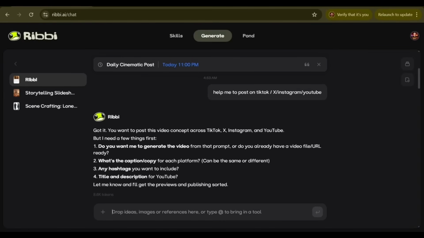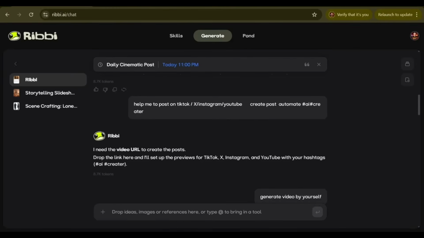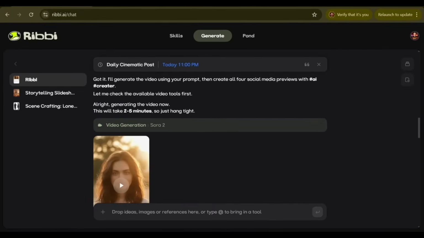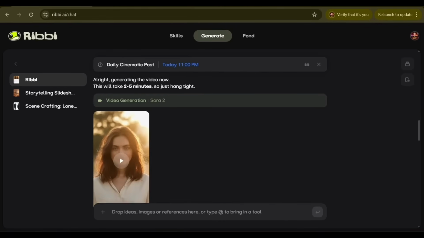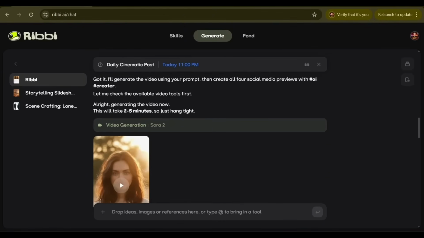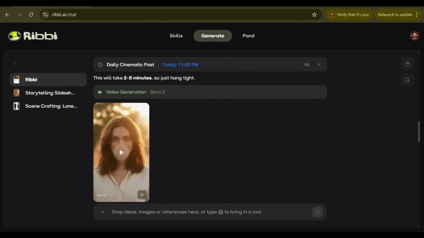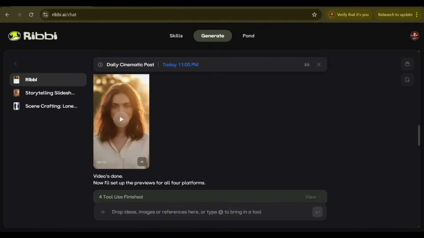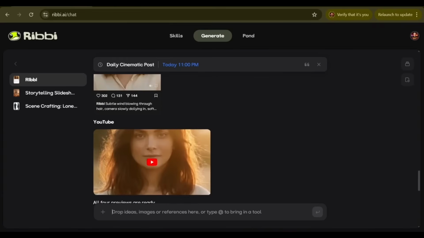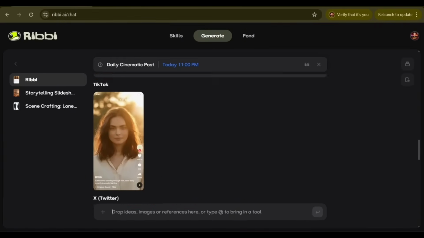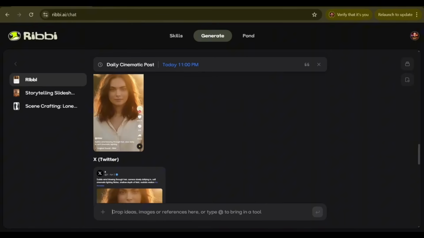Just by creating content, Ribib can instantly help you post it on your social media. Just like that, you can see I have given all our details on this platform. You can check it out, guys. This is what I have received from this platform. So guys, with just one command it generates a preview exactly like your social media platform and even gives you a publish option, guys. You can check it out. This is all for videos for my social media platform. It has created it for me like that.